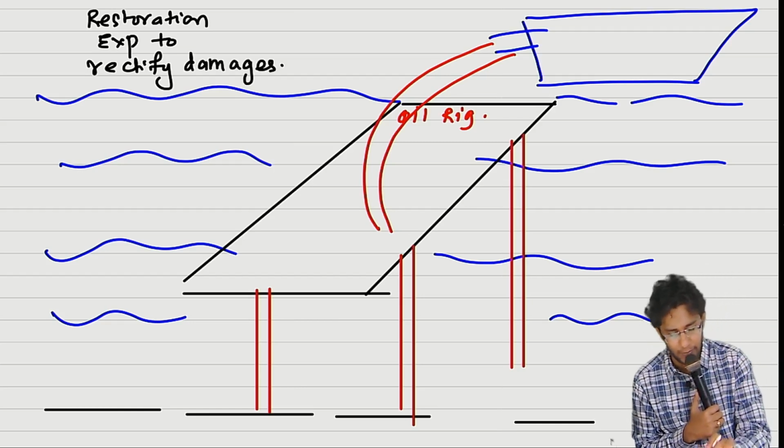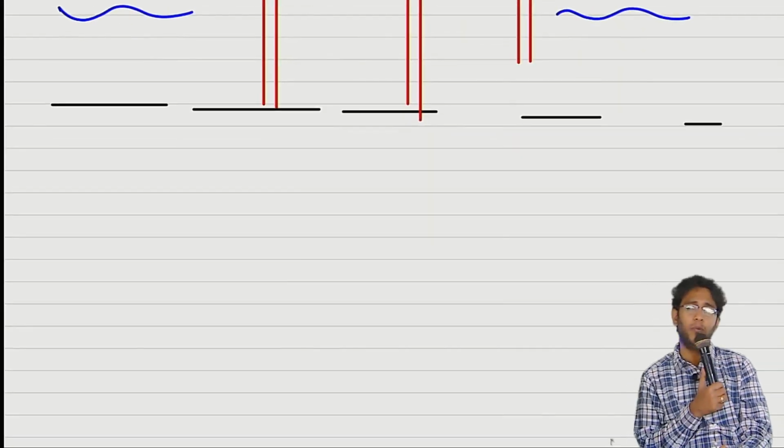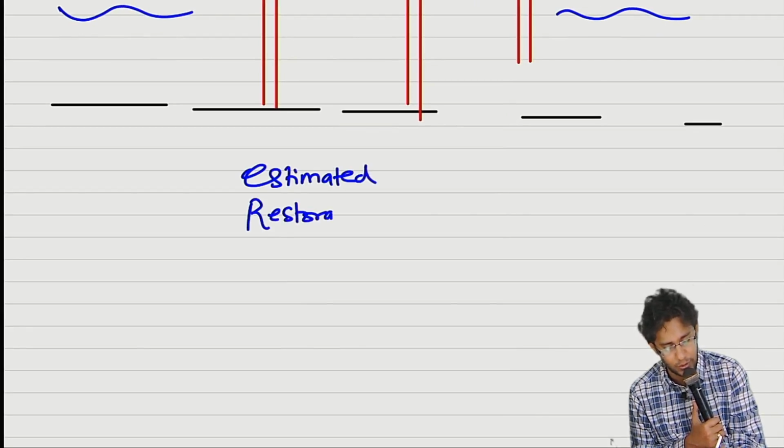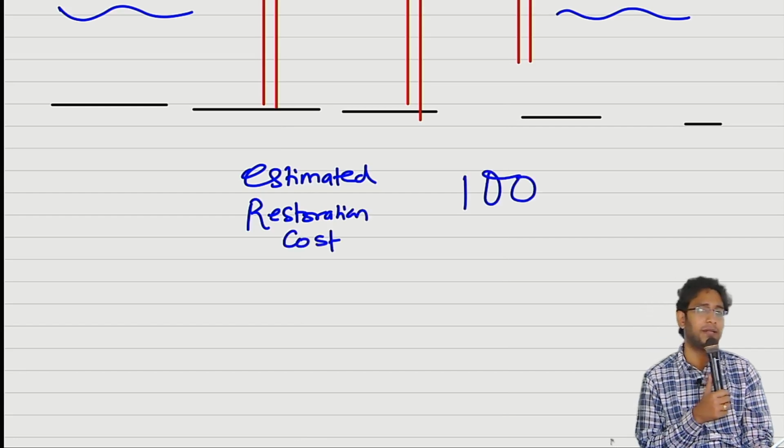Correctly understand. So our company estimated the restoration cost. Let us say they estimated 100 lakhs.